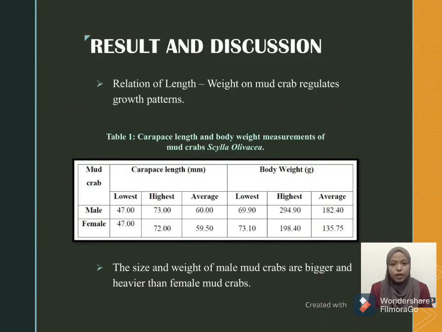Now to the most important part, which is the result and discussion. As you can see from Table 1 above, the average measurements for both length and body weight of males are higher than females. For example, the average length and weight of males are 60 mm and 182.4 grams respectively. For females, the average carapace length is 59.5 mm and the average body weight is 135.75 grams. So here, male crabs are heavier and bigger compared to female crabs.